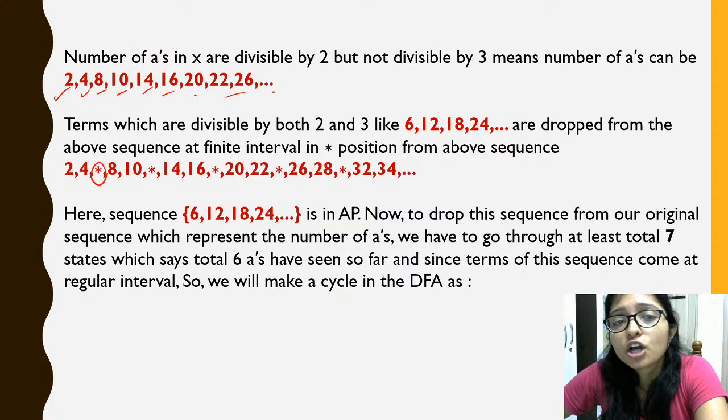Only 6 is not there, after that 12 is not there, 18, 24, 30, right?